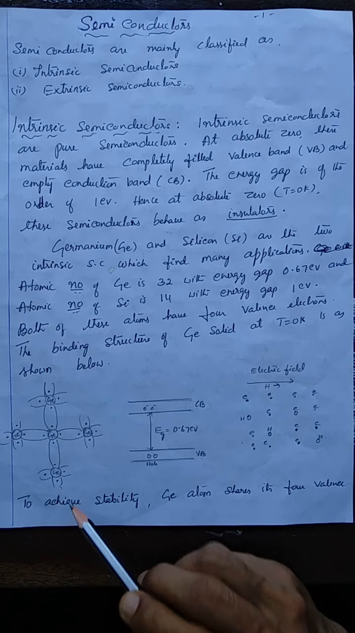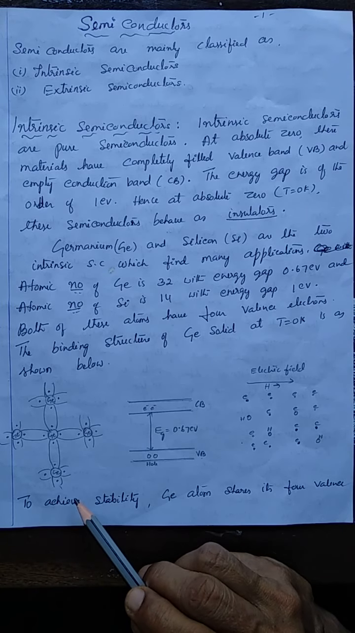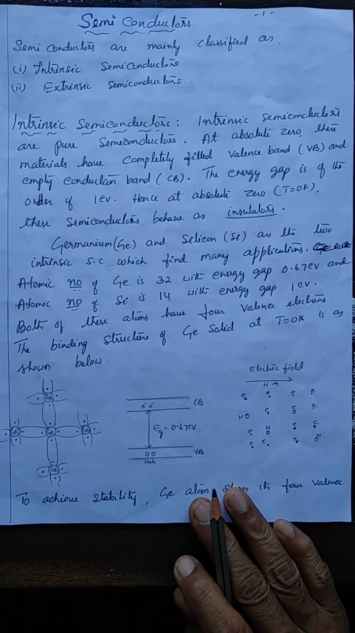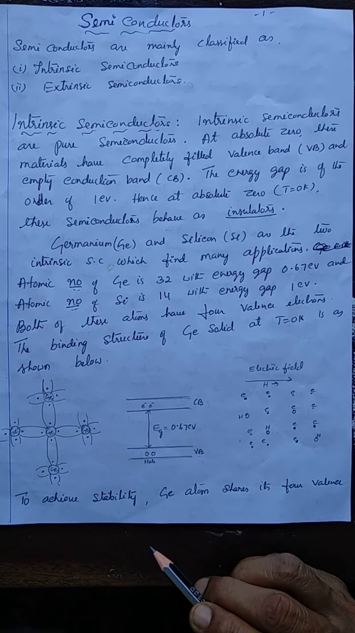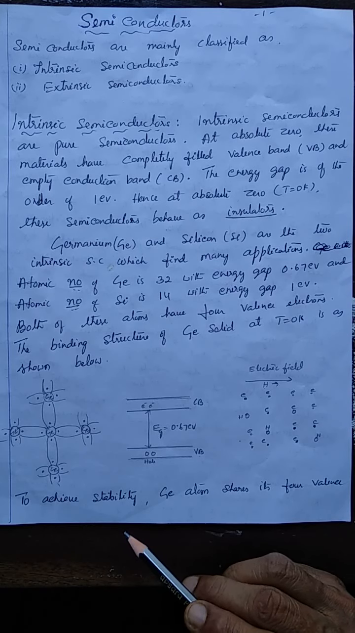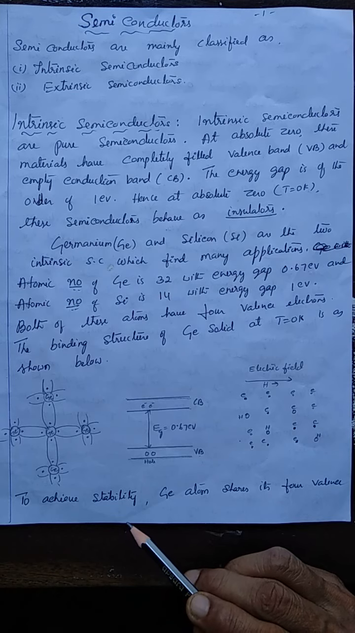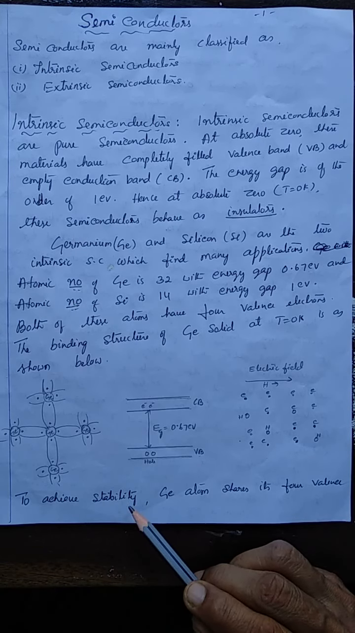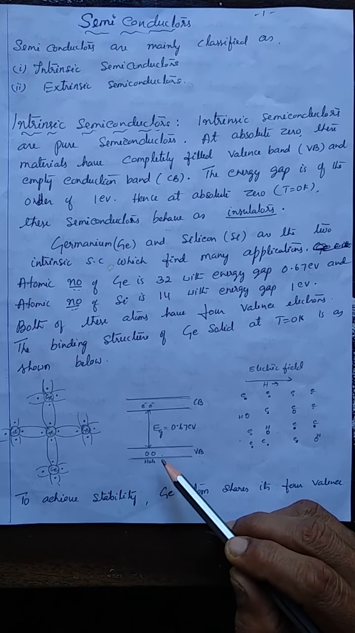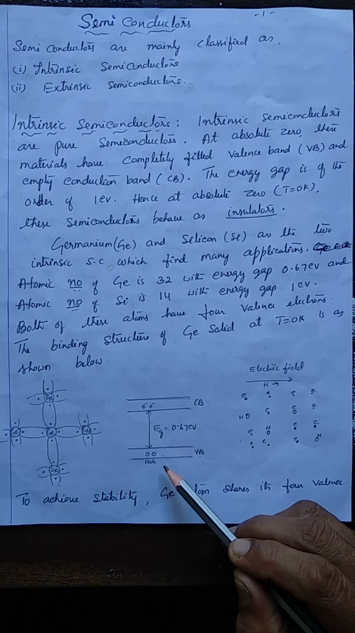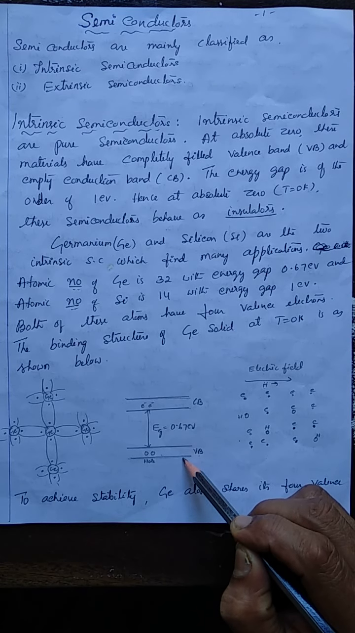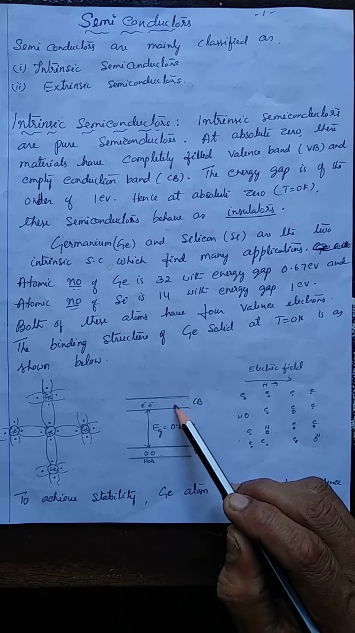Suppose the temperature is increased above absolute zero. Suppose T is more than 0 Kelvin. In that case, the electrons acquire some energy. Thermal energy may be given or an external electric field may be applied across the terminals of this germanium semiconductor. So at T greater than 0 Kelvin, what happens is some of the electrons move from the valence band to the conduction band. The electrons in the valence band acquire energy and move to the conduction band.